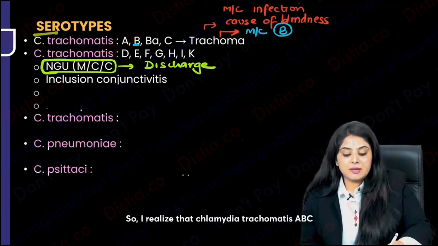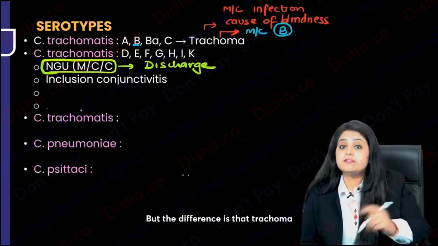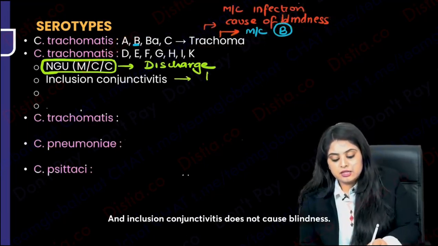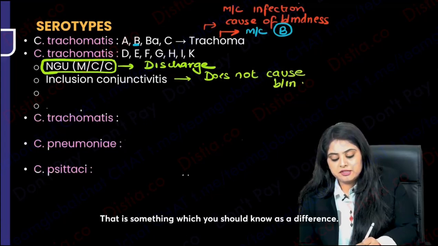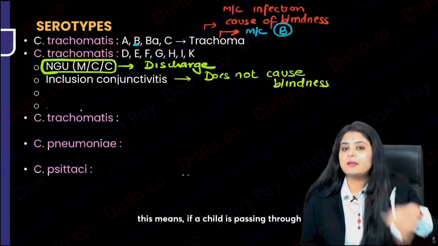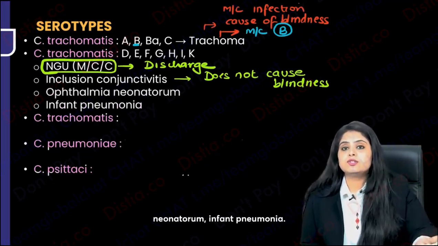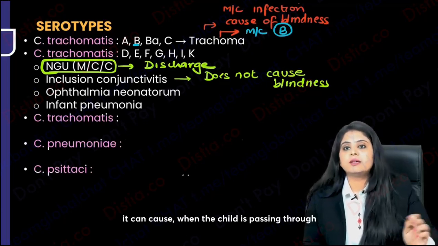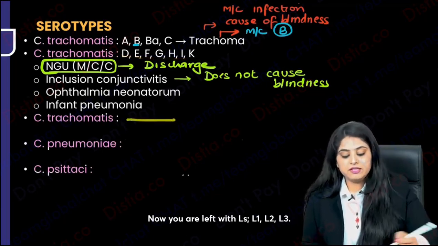So I realized that Chlamydia trachomatis ABC were also causing an eye problem, and the D onwards are also causing an eye problem. But the difference is that trachoma is something which can cause blindness, and inclusion conjunctivitis does not cause blindness. That is something which you should know as a difference. What else? So now if it is in the genital tract, this means if a child is passing through that genital tract, the child can also get it. This can definitely result in ophthalmia neonatorum, infant pneumonia. Yes, so these are the other childhood related problems it can cause when the child is passing through the genital tract, mother to child. Then you have done all the way till K. Now you're left with L's.